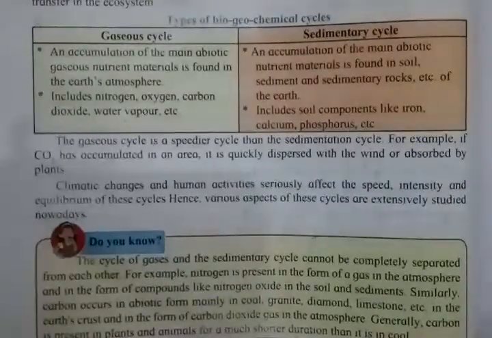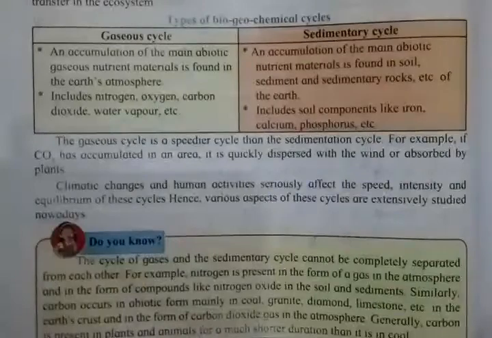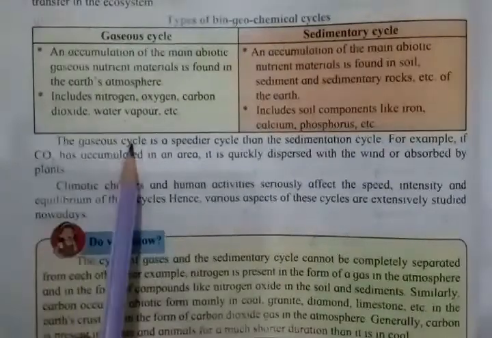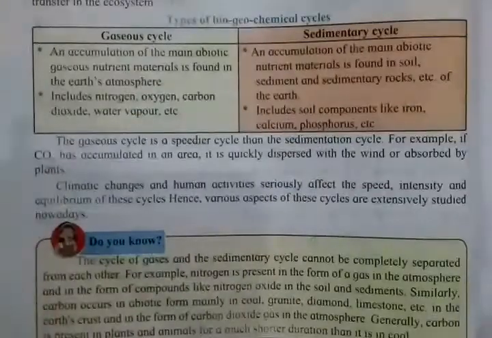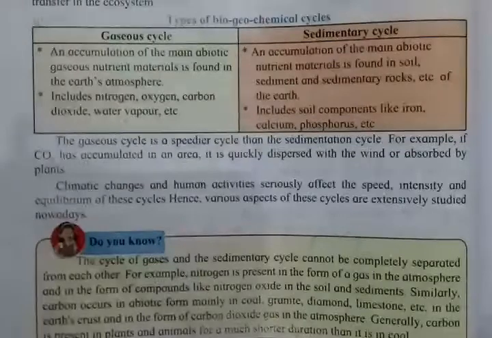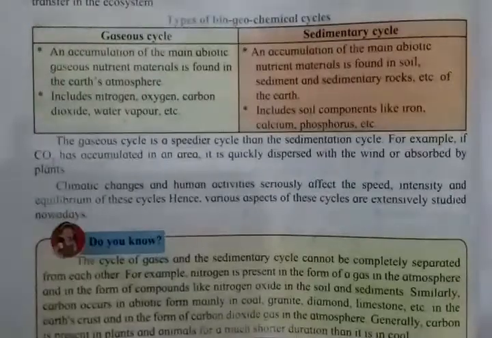As you know, plants inhale carbon dioxide, so the carbon dioxide will quickly be dispersed. That's why it is said that the gaseous cycle is speedier than the sedimentary cycle. As you know, all the processes with the land and soil take quite a long time, so it is slower than the gaseous cycle.